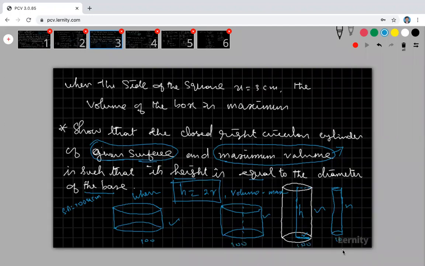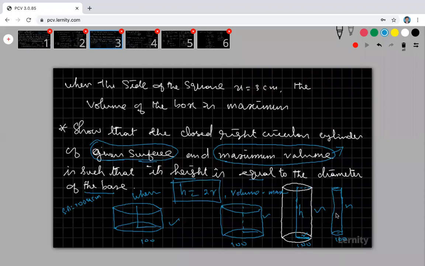We never change the given surface area. Here I am changing my radius and height, here also, with different values of radius and height. In all the 4 cases, my surface area is 100 only.